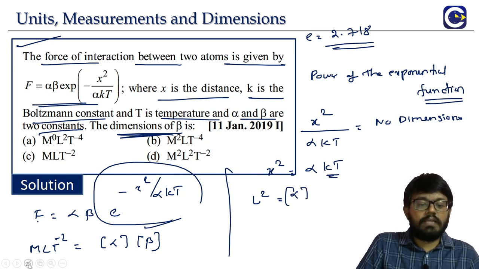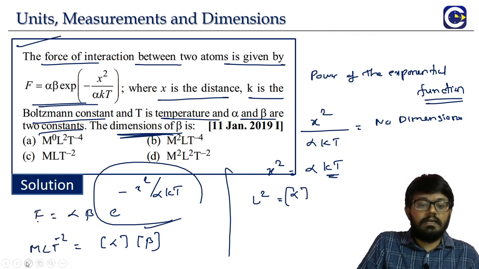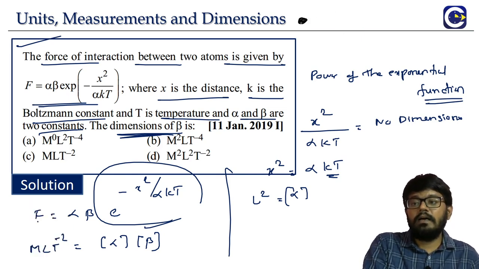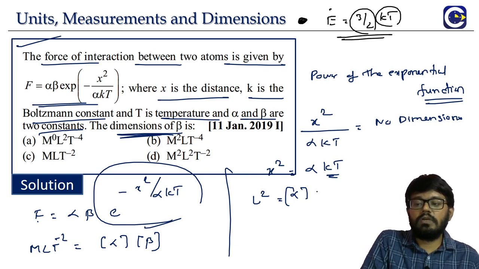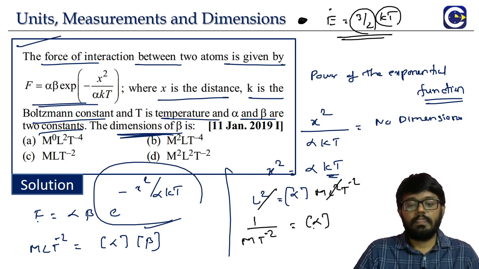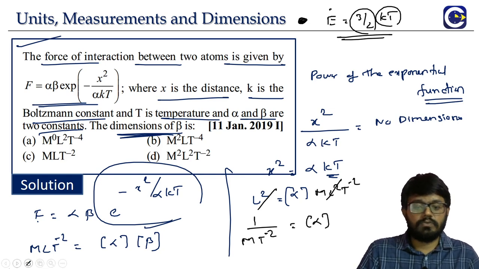The Boltzmann constant comes up in thermodynamics as well as the kinetic theory of gases. If we take a single ideal gas particle, the kinetic energy of the particle is given by 3 by 2 kT. Here 3 by 2 is just a number, so kT will be dimensionally the same as energy, that is m L square t power minus 2. L square gets cancelled. So for alpha we take everything to the other side: 1 by m t power minus 2 is our alpha.